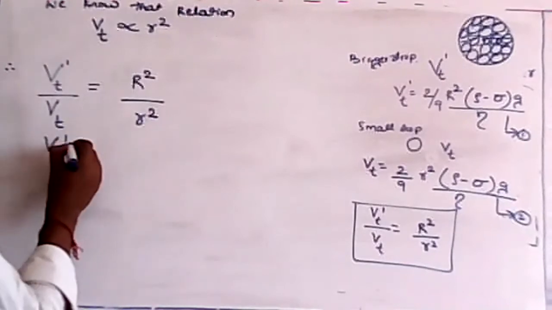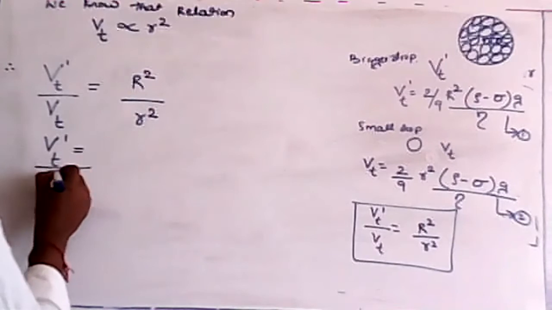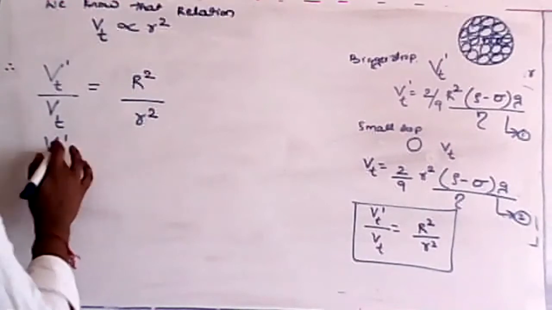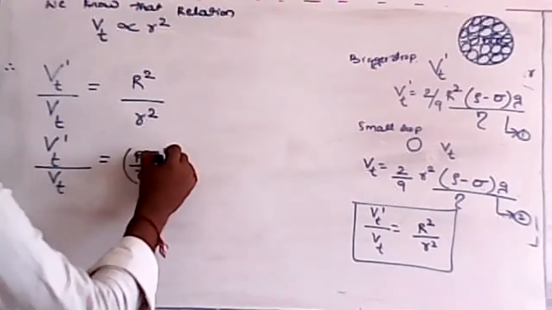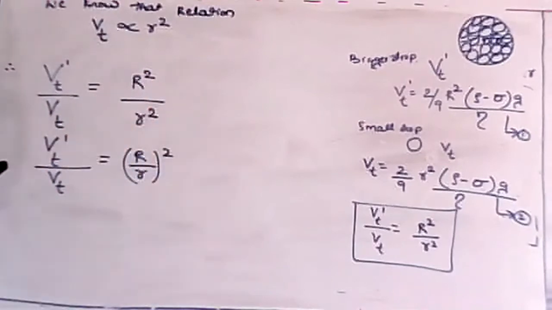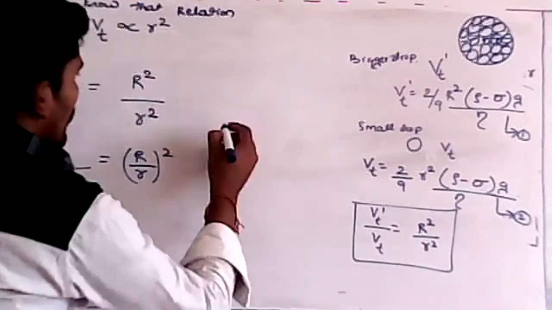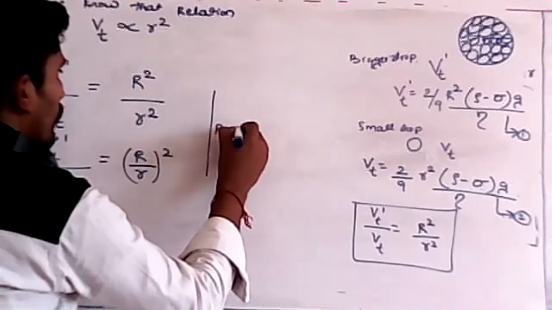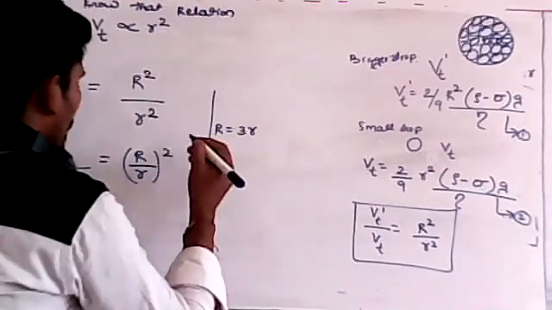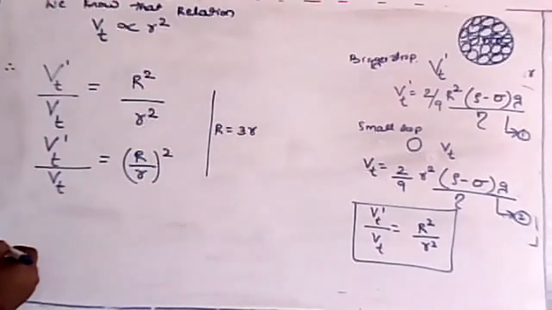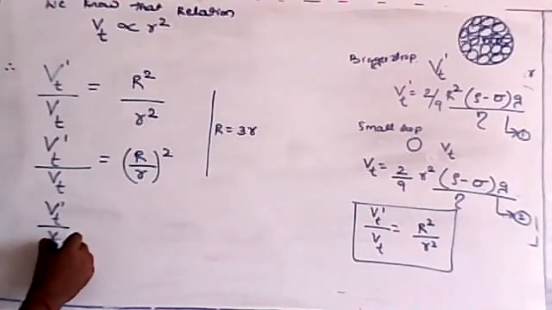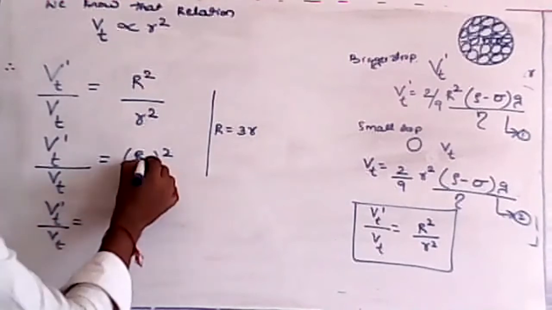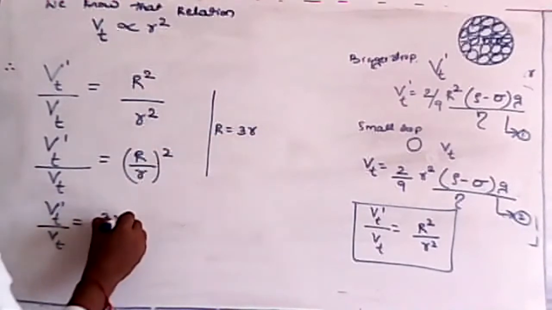So Vt dash divided by Vt is nothing but R divided by small r, whole square. I can write it in this way also. Is it clear students? Now just as we have written here, we know R is equal to 3 times r. Then how can I write the equation? Vt dash divided by Vt is equal to R, which is 3 times r.